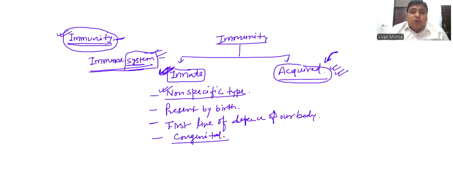Very few of them can develop disease because we develop acquired immunity against the pathogens which are interacting with us every day. It means acquired immunity is a specific type, very specific for a specific type of pathogen.